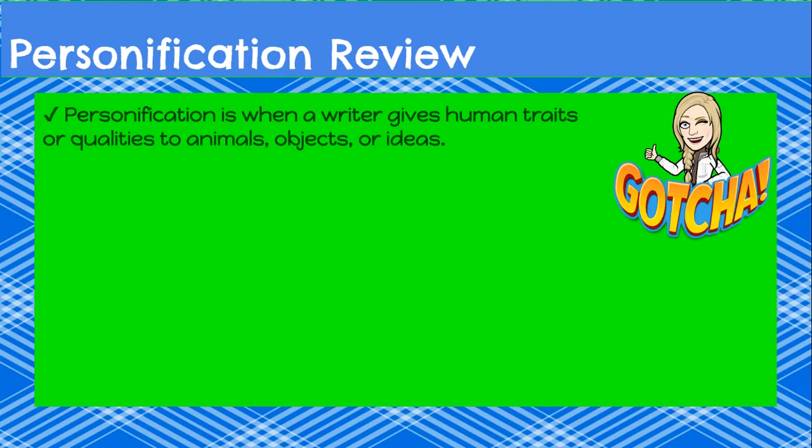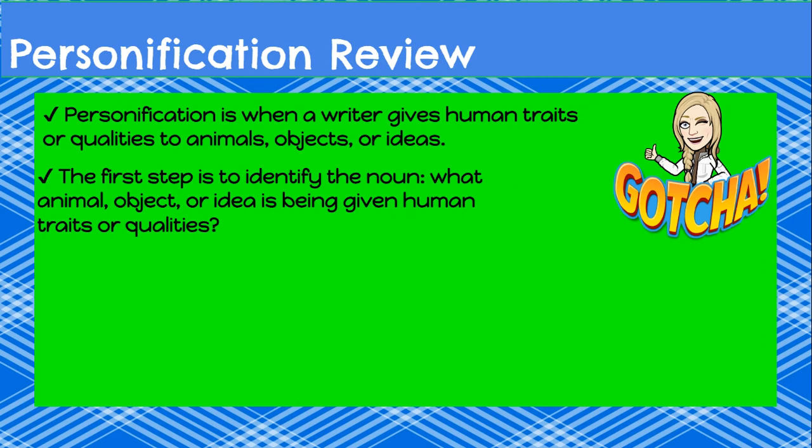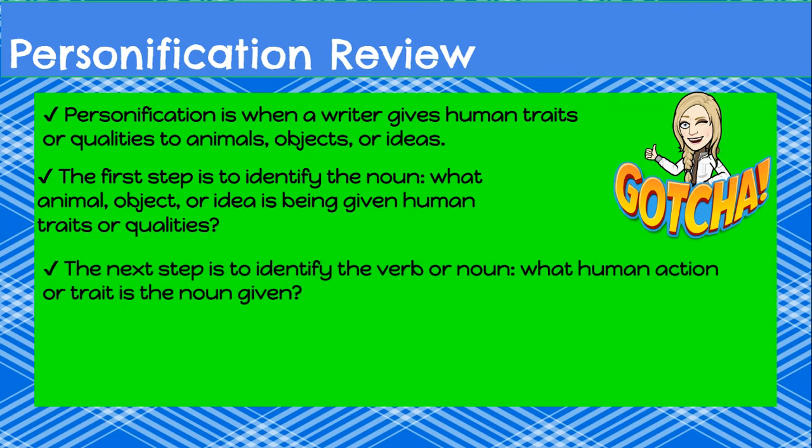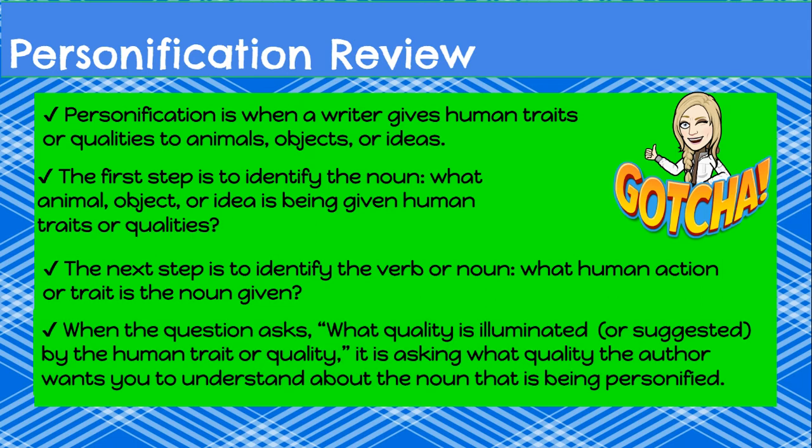Let's review. Personification is when a writer gives human traits or qualities to animals, objects, or ideas. The first step is to identify the noun, what animal, object, or idea is being given human traits or qualities. The next step is to identify the verb or noun, what human action or trait is the noun given. And finally, when the question asks what quality is illuminated or suggested by the human trait or quality, it is asking what quality the author wants you to understand about the noun that is being personified. Now that we've reviewed, time for you to do some practice on your own.